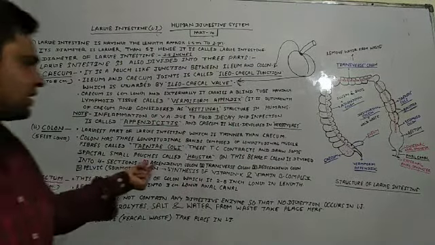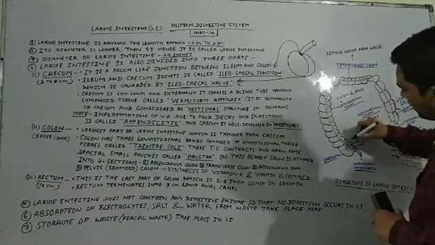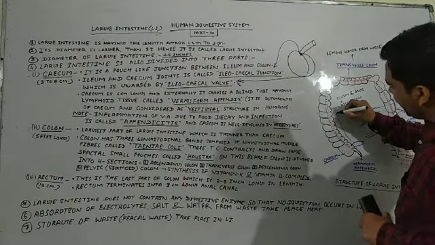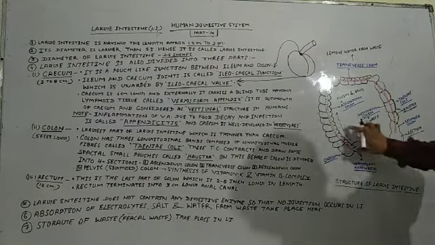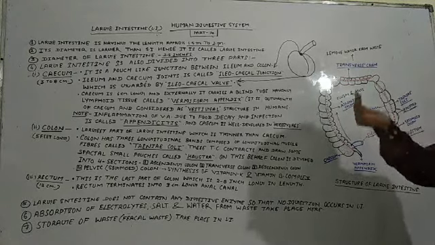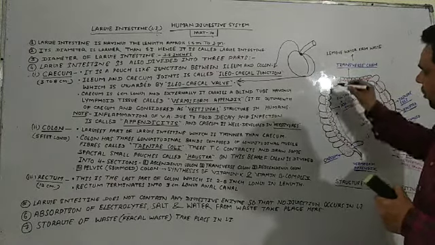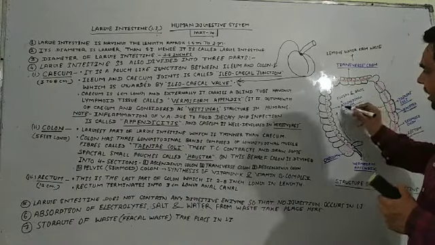So the first one is the ascending colon. Ascending means it is going upside. It is moving upward. Ascending means to ascend. Clear? To walk up, ascend. So this portion of the colon is known as the ascending colon.